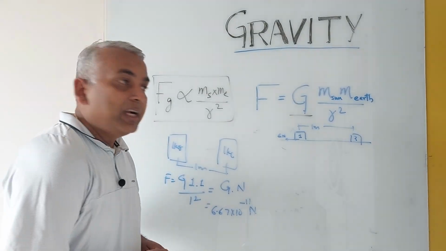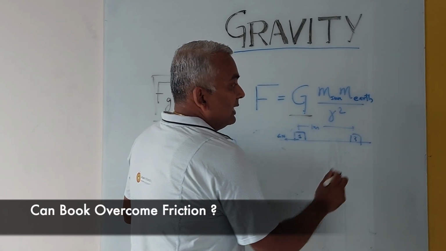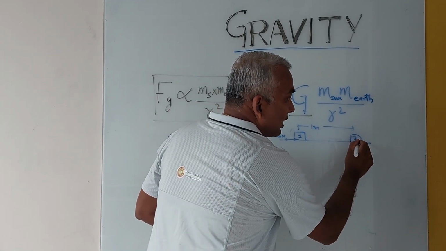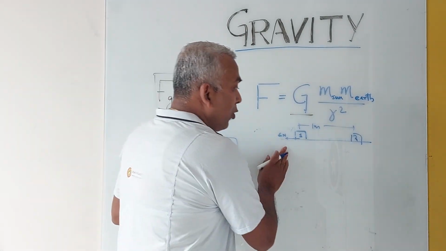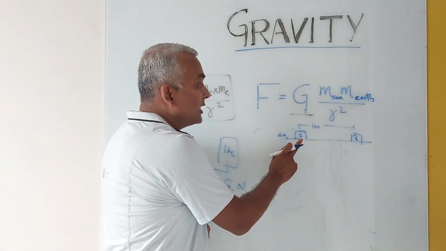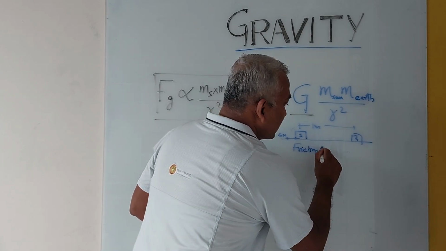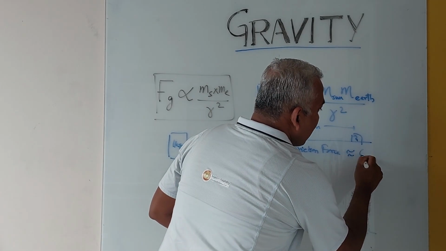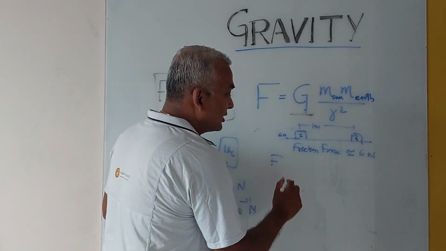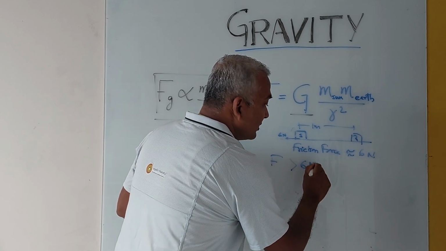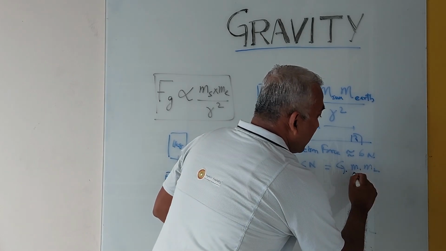Let's assume that our everyday objects are kept on a surface, and one of the objects is of mass 1 kg, and we want to find the mass of another object so that there is enough force of attraction to overcome friction. We know that the frictional force for a mass of 1 kg is approximately 6 newtons. Now, the force of attraction between these two objects should be greater than 6 newtons, which is equal to G m1 m2 by r square.